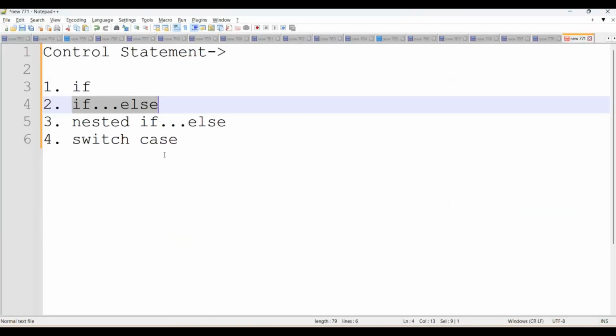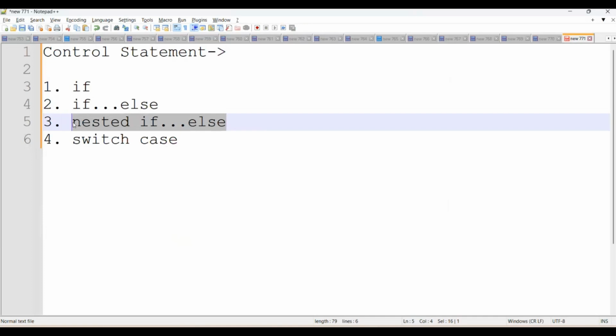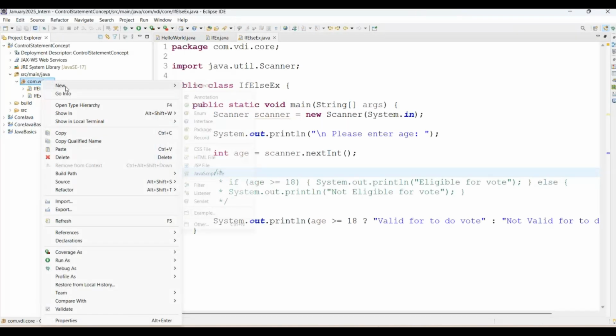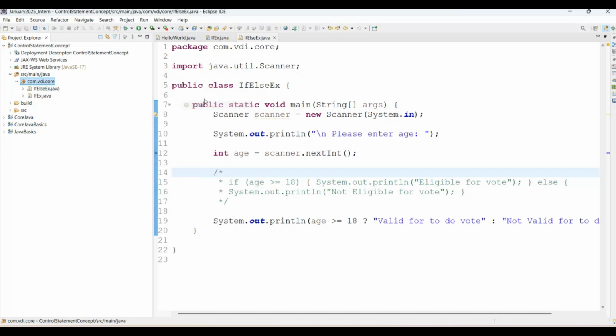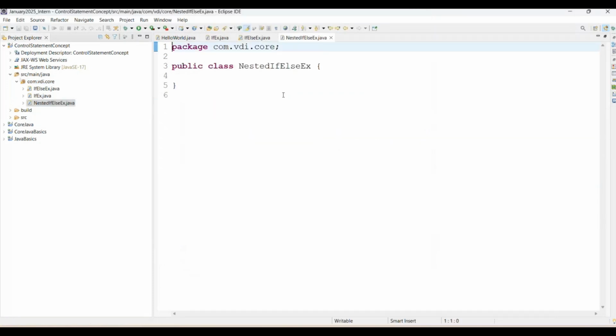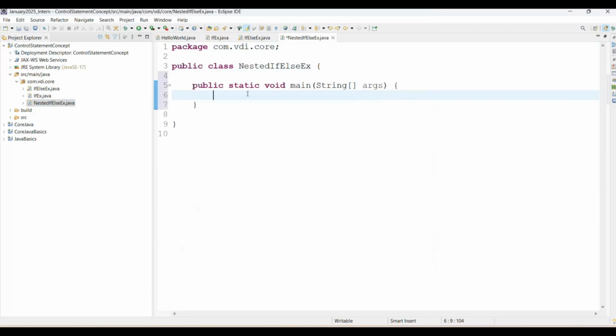Now coming to the next topic, nested if else. For the nested if else, again I'm creating a new Java class, and here I'm naming it nested if else example. Then see, here is our main method. The best example would be taking 3 inputs and checking which is the greater number. But otherwise, we'll take one more example here, a university grade example.